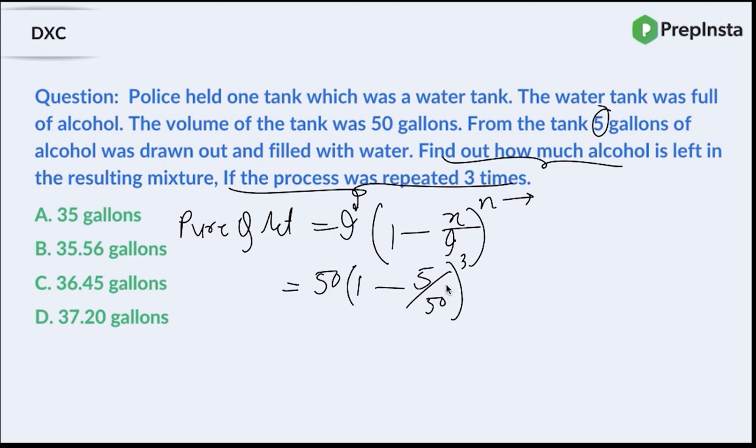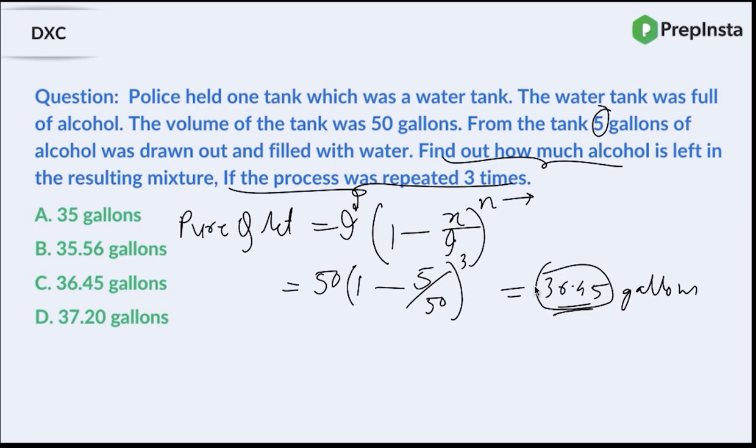A very big formula. And if you do all those calculations, find the cubes and everything, you will find it to be 36.45. So after 3 operations, the pure alcohol left in the container is 36.45 gallons. That is still going to take you 20-30 seconds to solve this problem.